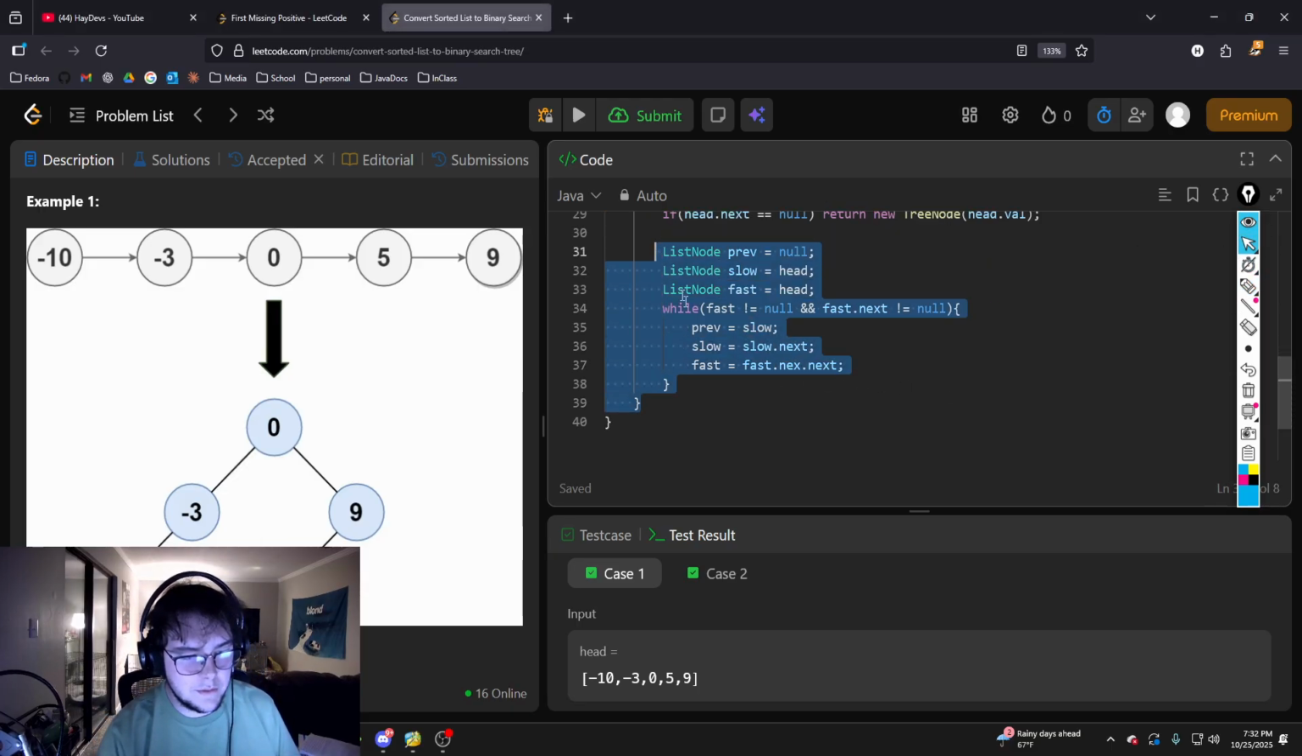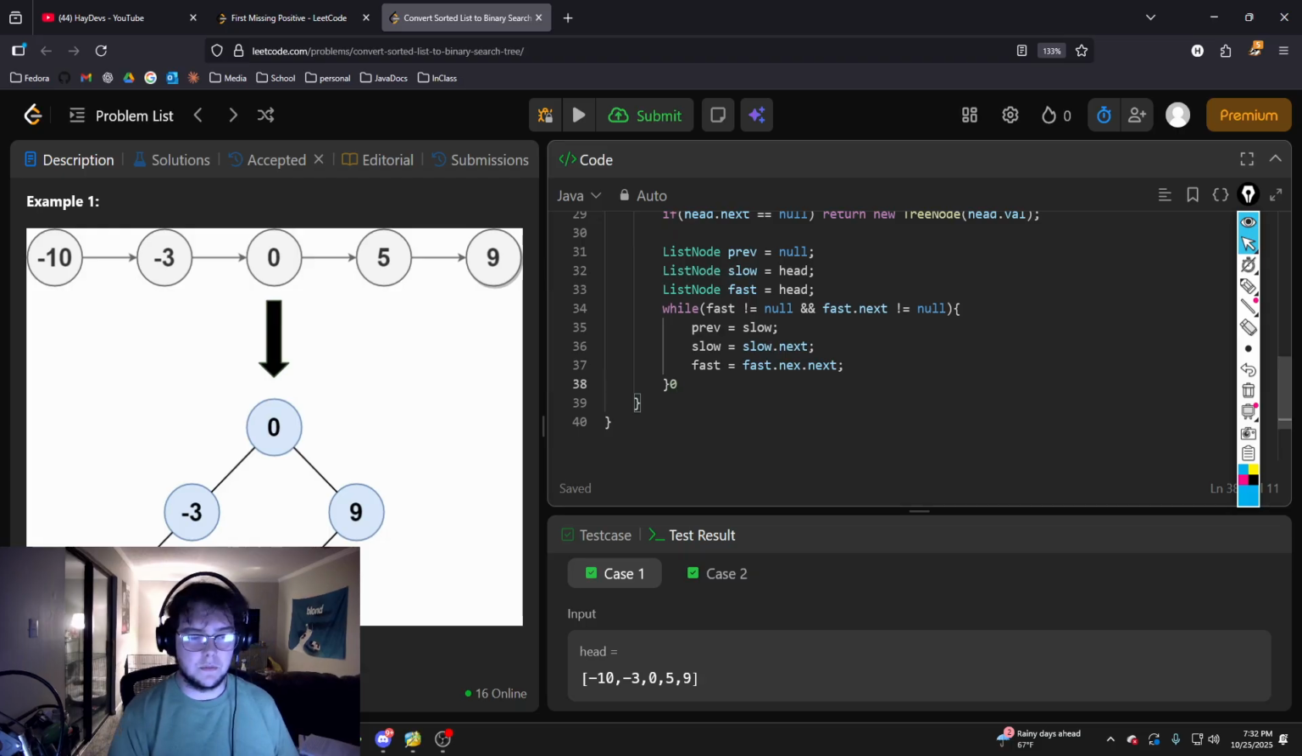So all this is doing is finding the median for us, and then we'll create a new tree node. I'm just gonna call it node, and set that equal to new tree node, and we'll set it to slow dot value.